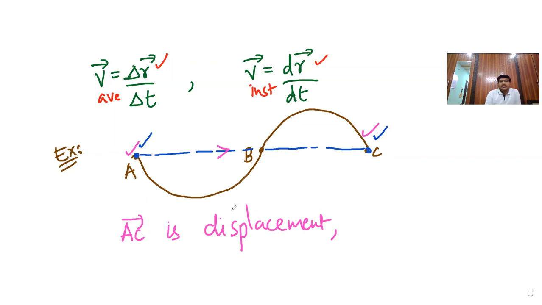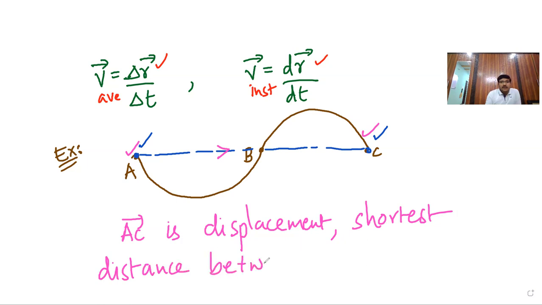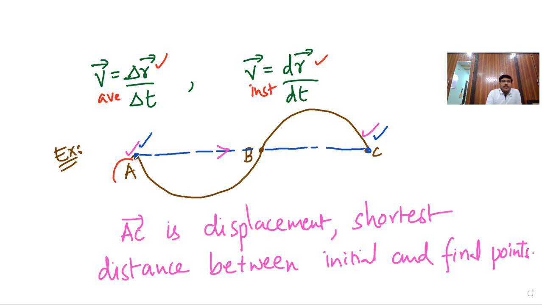Shortest distance between the initial and final positions, which are simply points. So the initial point was A, and this is C, the final point.